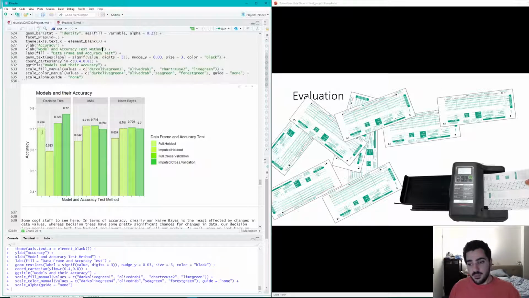Now, one thing that's interesting is that you see all this variance in decision tree. That's something we expect. Decision trees are very prone to noise in data, and that's exactly what cross-validation and the holdout method kind of do. But you can see that KNN and naive Bayes are really not that sensitive to changes in data. Particularly naive Bayes, that is rock steady. We evaluated everything based on accuracy just because that's the one metric that everything can kind of agree upon, and especially when you're doing classification problems, you don't really have a mean squared error or an R squared or anything like that.